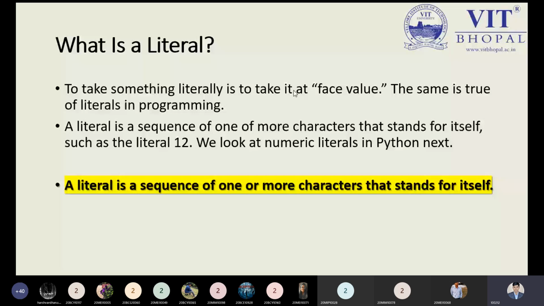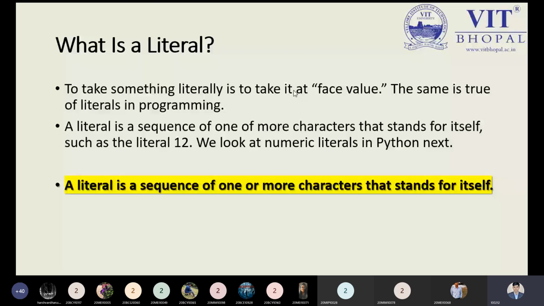Now, the first question we have in our mind is, what is a literal? A literal means the information that is to be stored in some way. To take something literally is to take it at face value. Literal is also known as face value, and this general term, face value, has been given the name literals in programming.